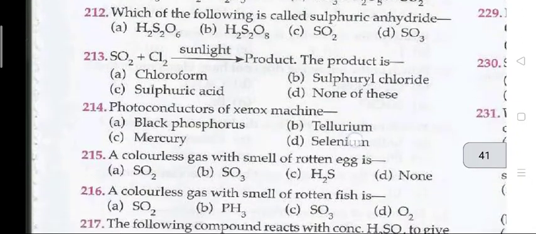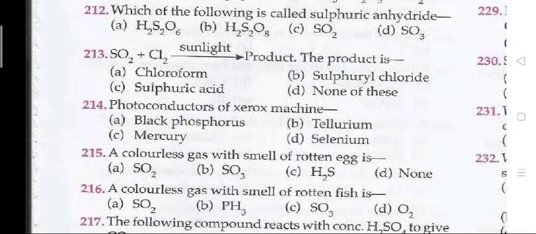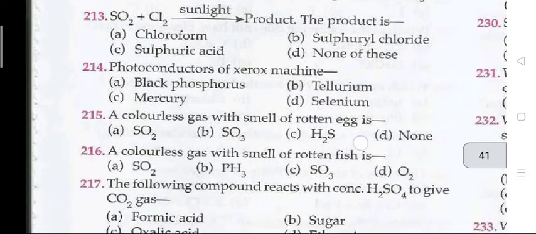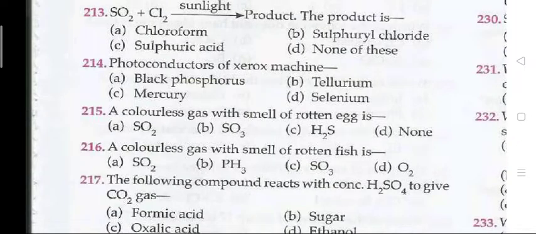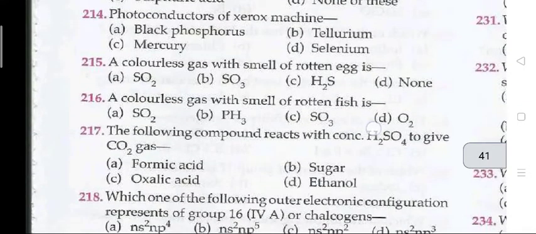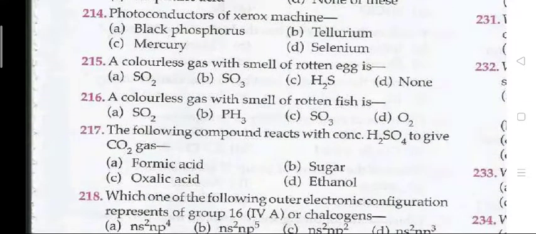Next question. Which of the following is called sulfuric anhydride? Right answer is D, that is SO3. SO2 plus Cl2 in sunlight gives a product. The product is B, sulfuryl chloride. Next question. Photoconductor of Xerox machine is D, selenium.